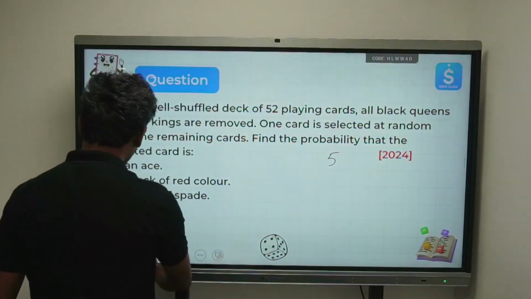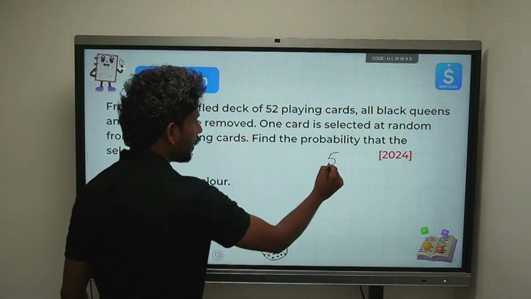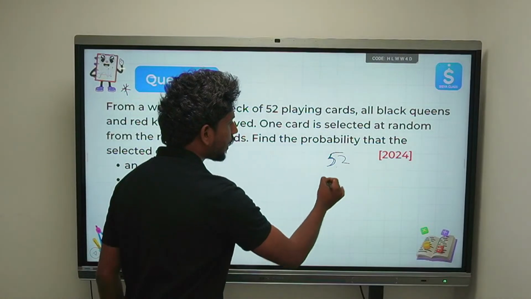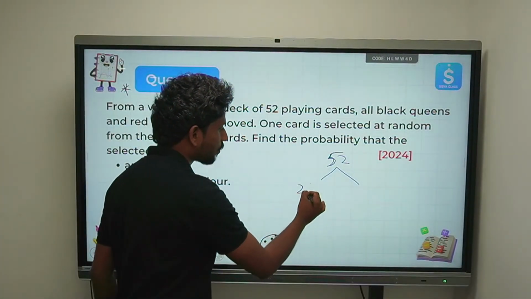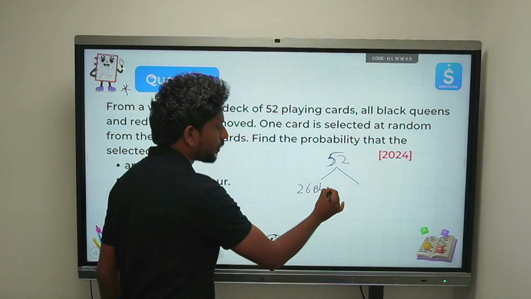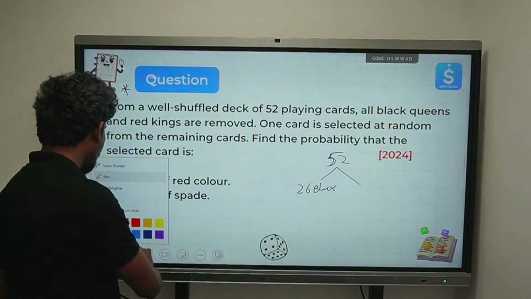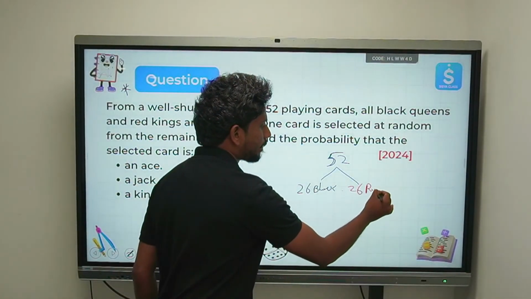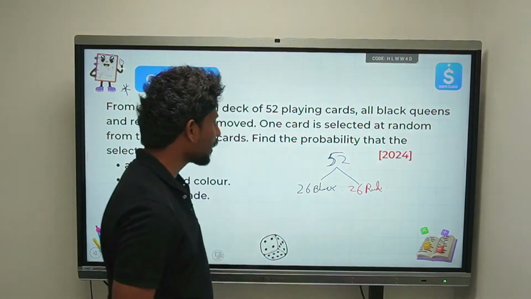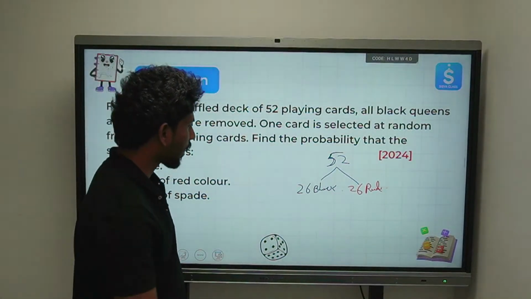In total of 52 cards, there are 2 divisions. There are 26 black and there are 26 red, right?